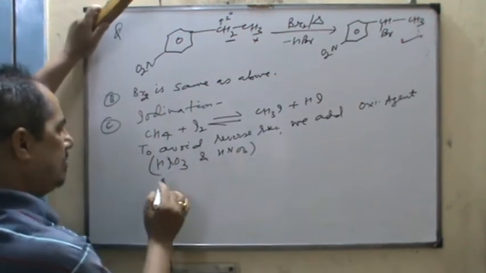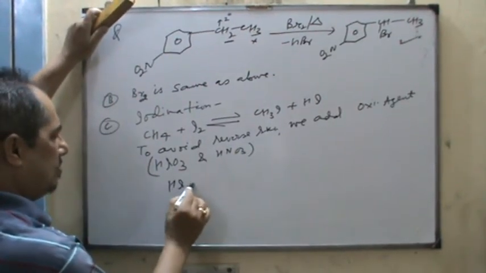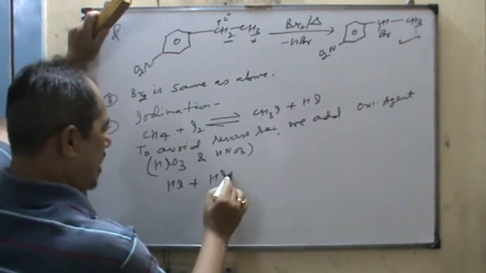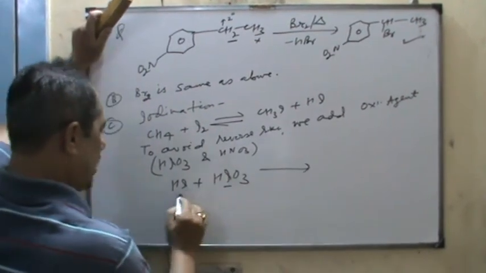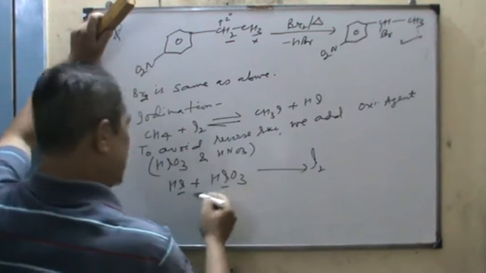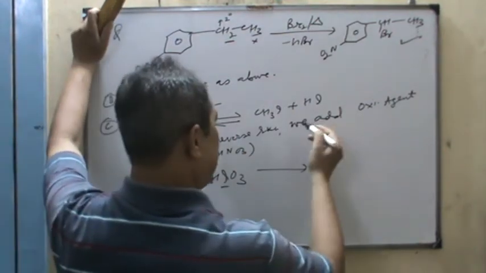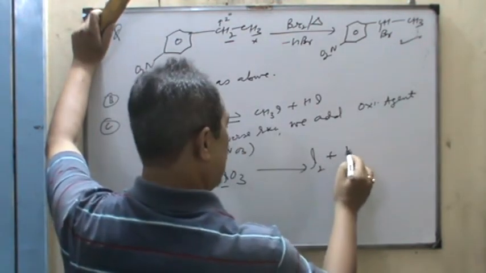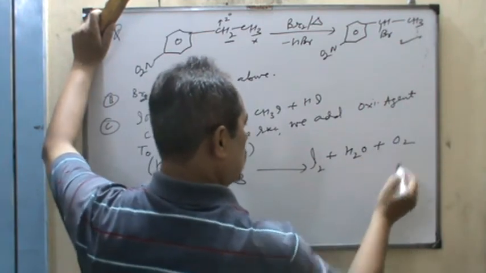So check the reaction. HI plus HIO3, iodine, which changes HI into iodine, which oxidizes to H2O plus O2.